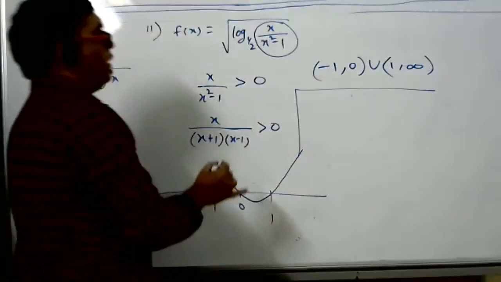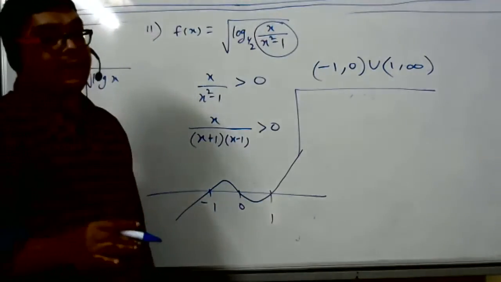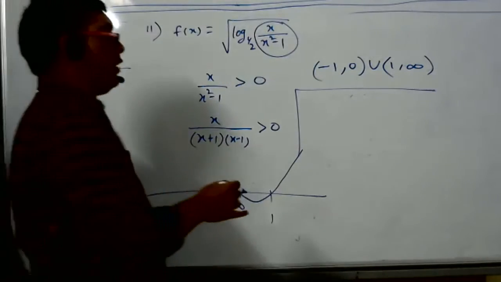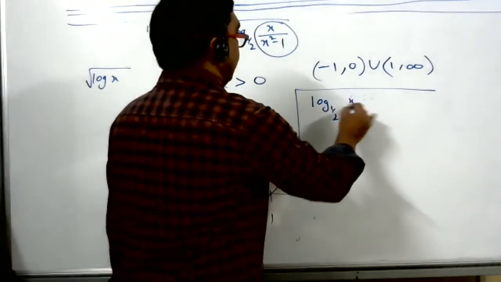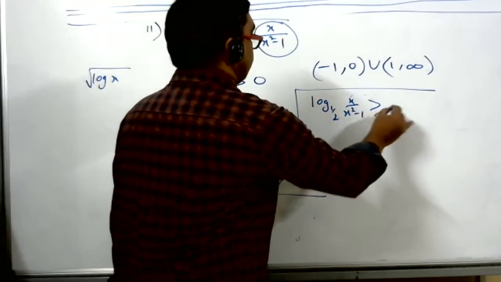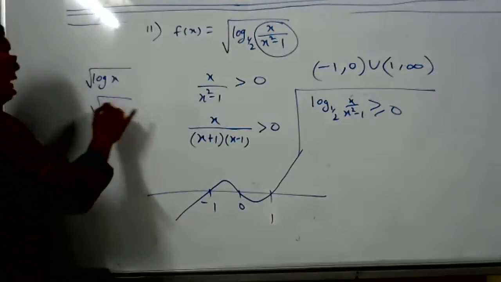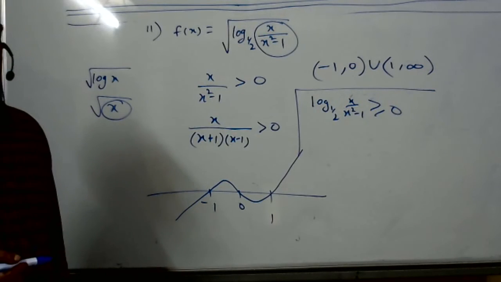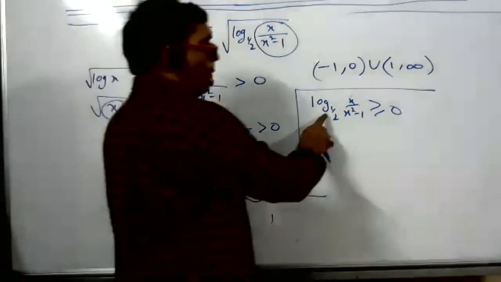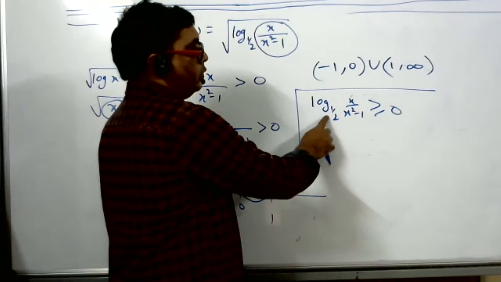The second part: the term inside the radical sign as a whole should be more than or equal to 0. Now root x, when is it defined? When x is more than or equal to 0. Now what will happen to this 1 by 2?